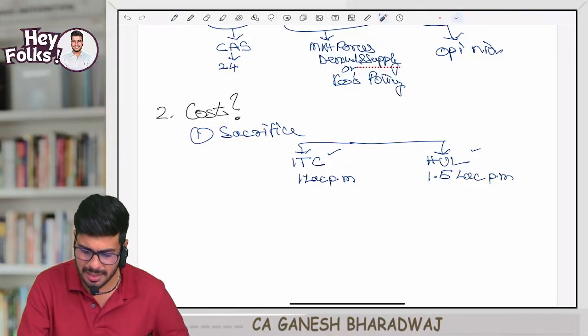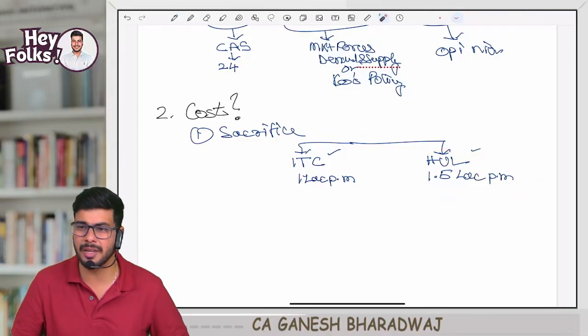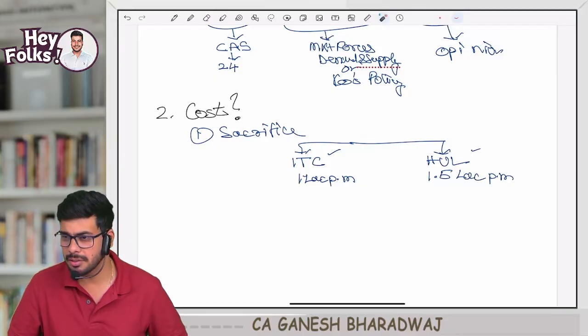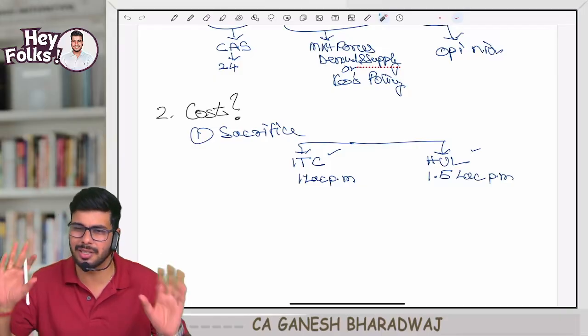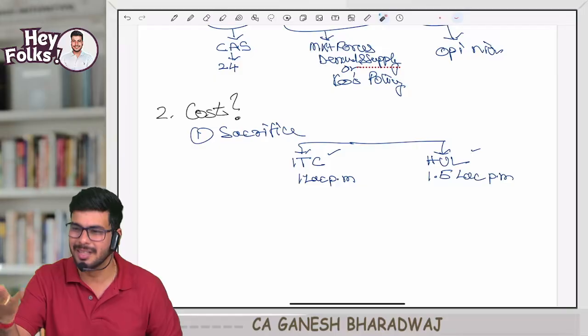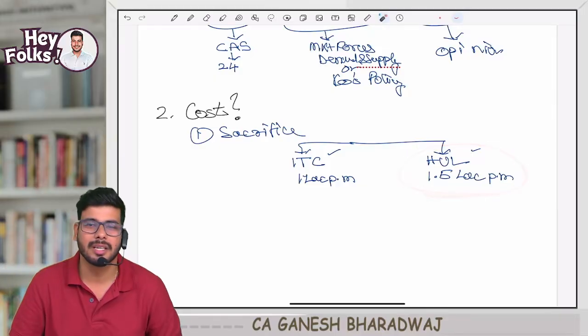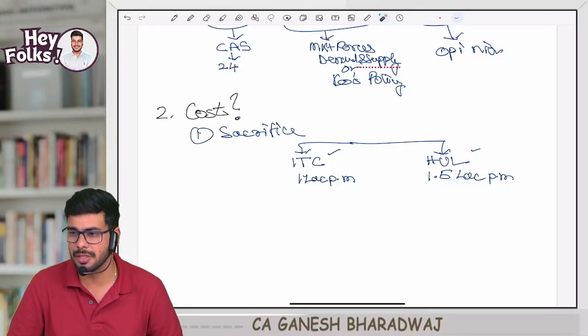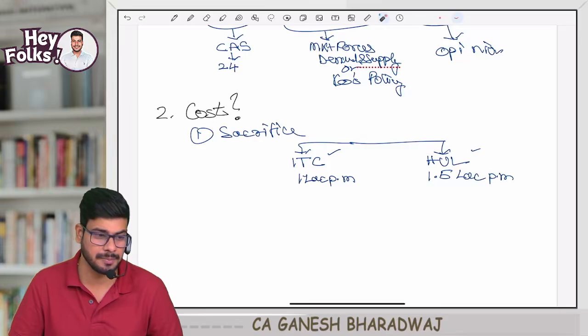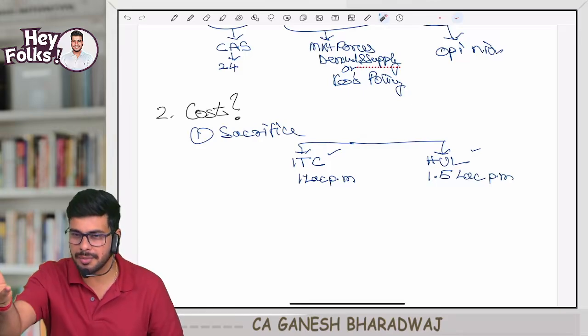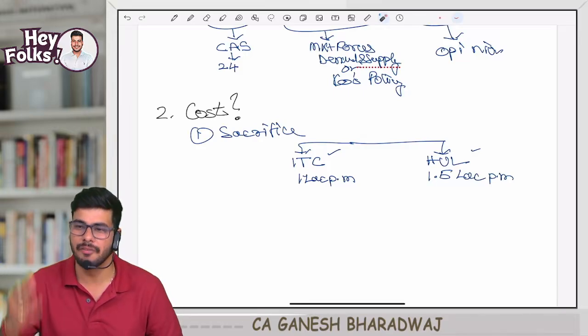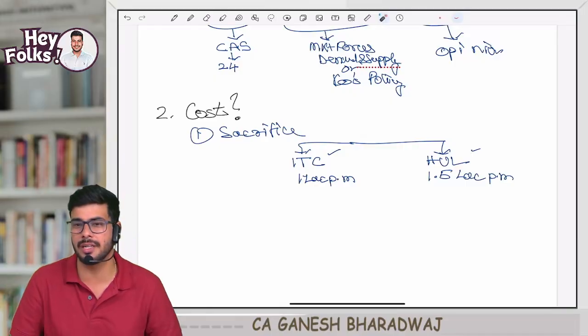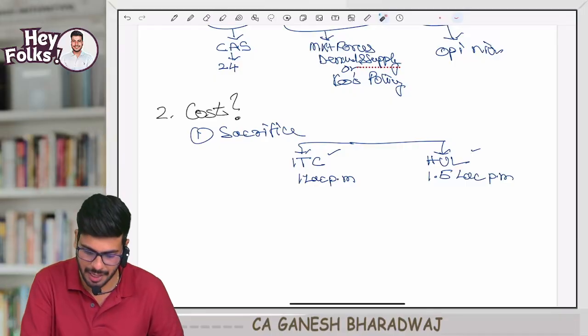Sir, what question is there? Obviously I will prefer HUL. Why will you prefer HUL? Don't think about cost and all that. Salary is more, sir. More by how much? It's more by 50,000. Now, literally, guys, you did something called cost benefit analysis without even knowing that you did cost benefit analysis. Sir, what is this cost benefit analysis, sir?